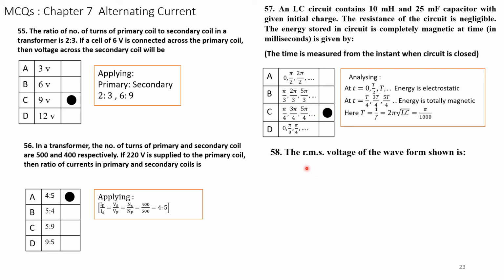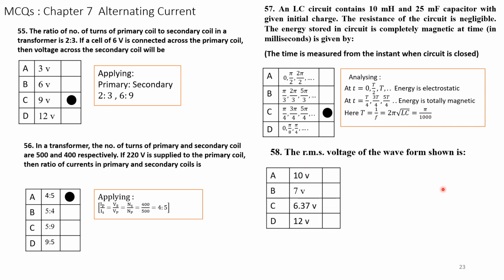Next question. The RMS voltage of the waveform shown is... The given waveform is a rectangular wave or a square wave, because here the top is flat and then it suddenly falls and becomes negative.